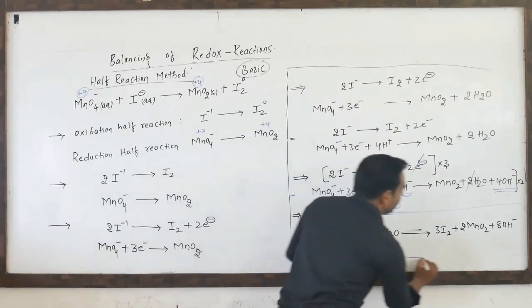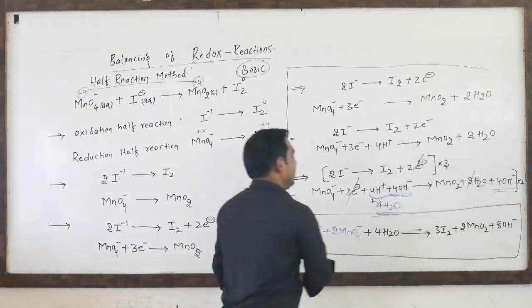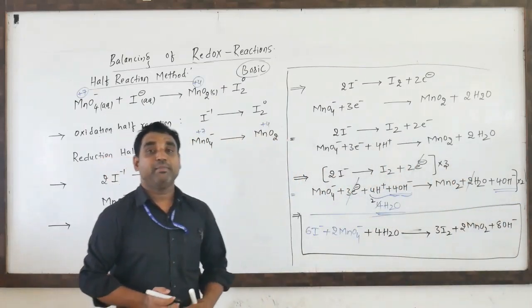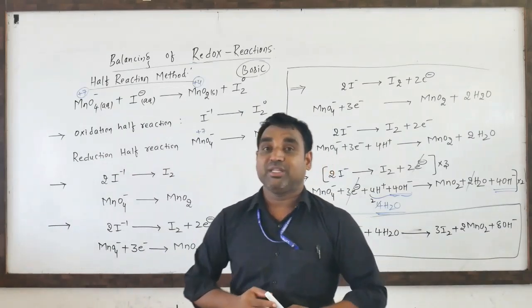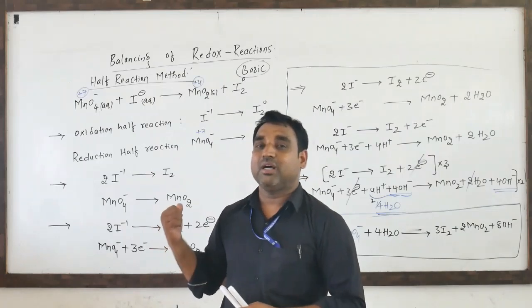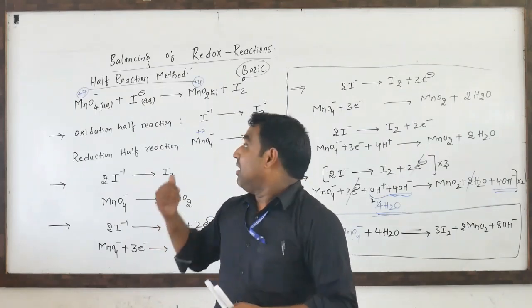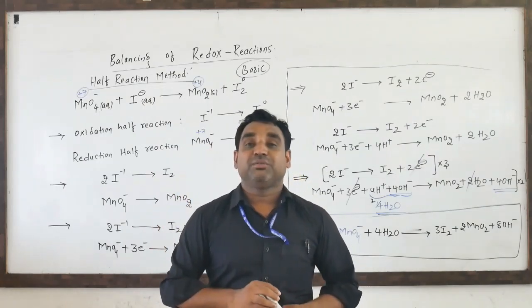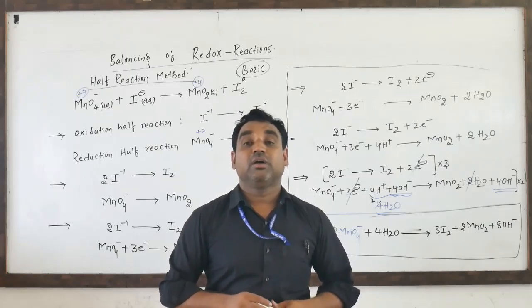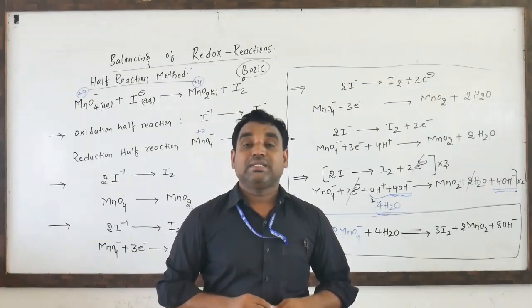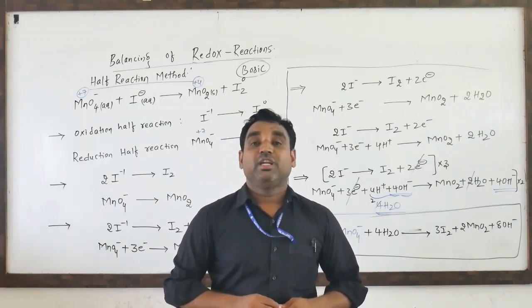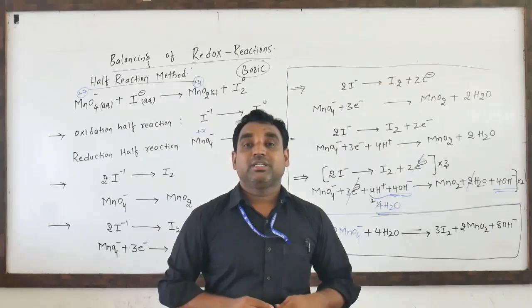So this is a very important part of the redox reaction. This is how to balance a redox reaction using the half reaction method. We have taken some more examples based on the half reaction method and also the oxidation number method. It is given in the NCERT book. So this completes the redox reaction. We'll continue in the next chapter.